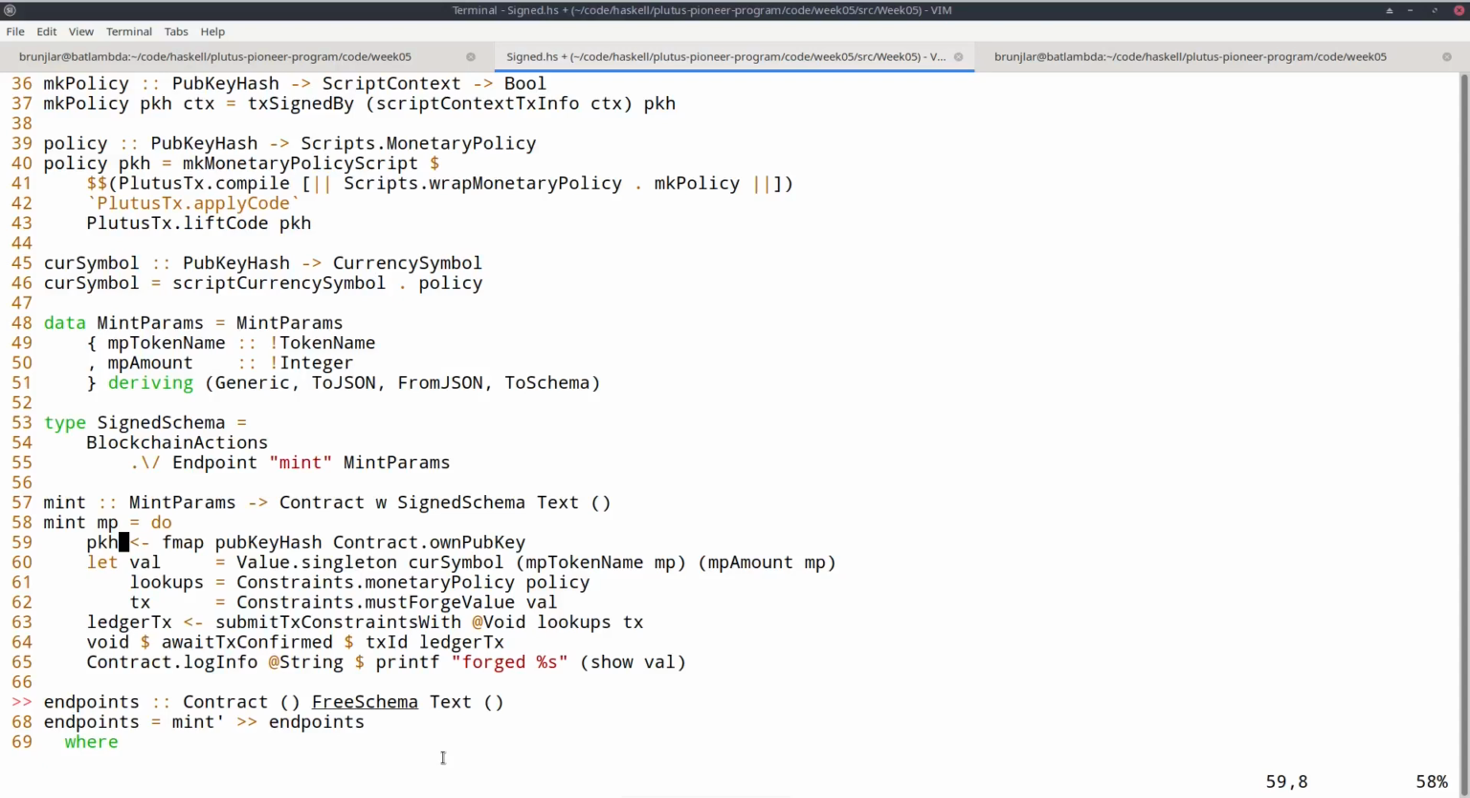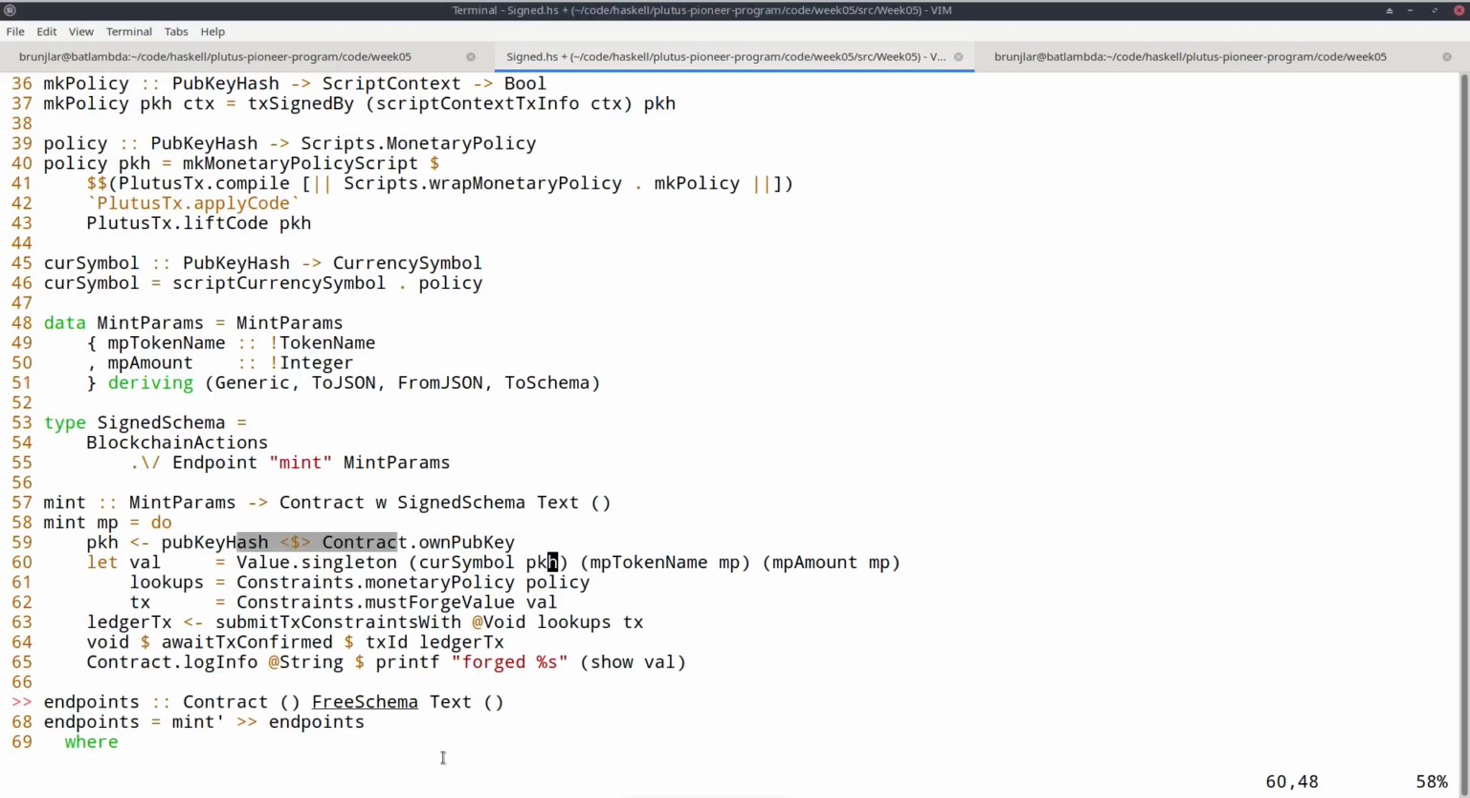And I would normally write that even shorter, because for fmap there's also an operator that's the same. It's just not a word. It's an operator. So that's even shorter. And that operator is this dollar in angle brackets. So this is now equivalent to what we had using fmap. Right, so I have my own public key hash, and this is what I need to actually determine the currency symbol. So our currency symbol corresponding now to the wallet's own public key hash.